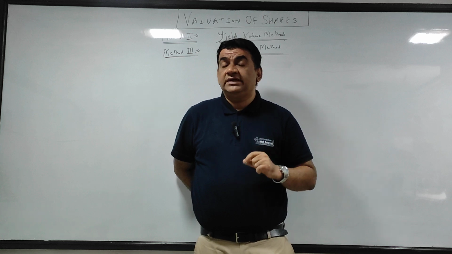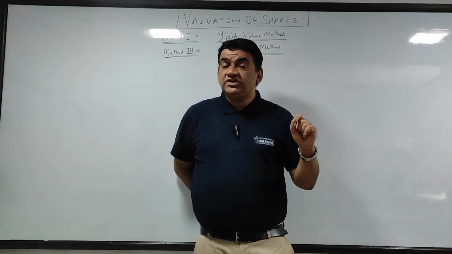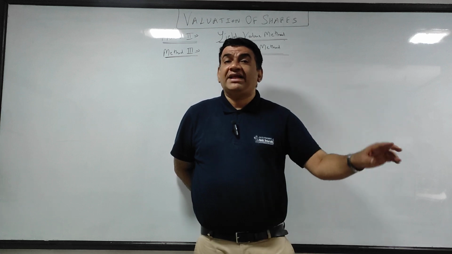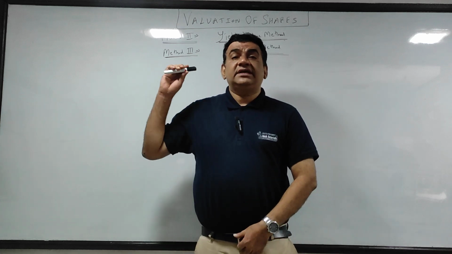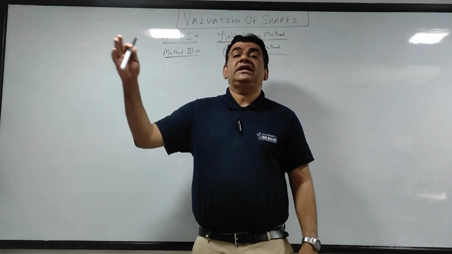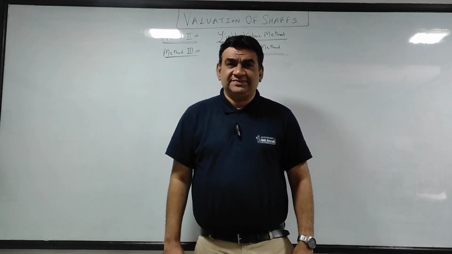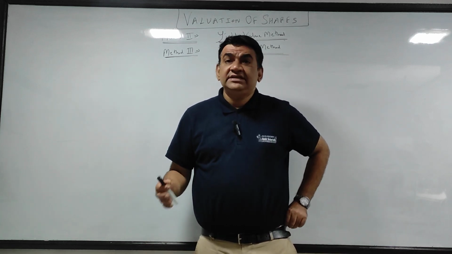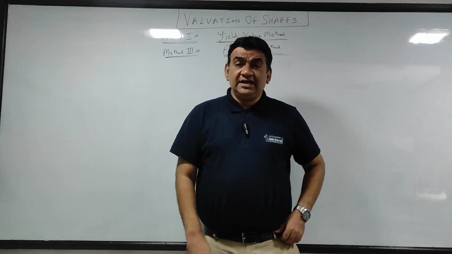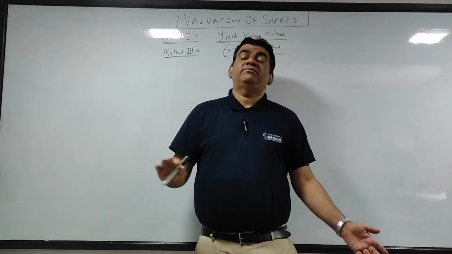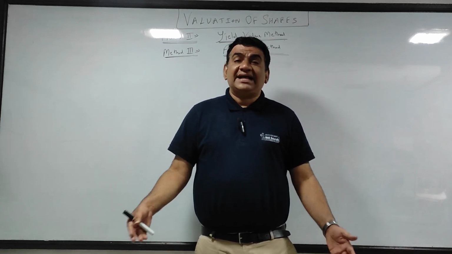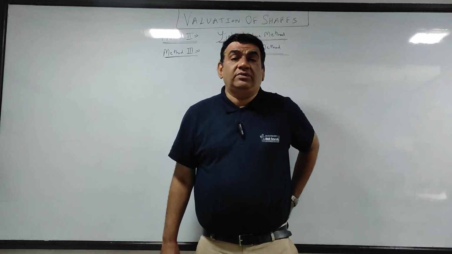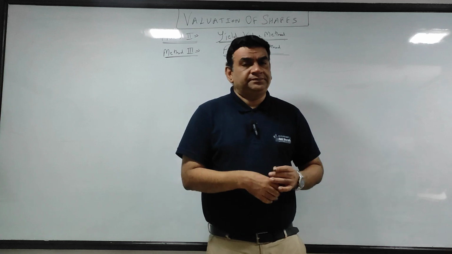Important for theory also. In intrinsic value, the assumption was that today the company closes. If the company closes today, this is the value per share. Here the assumption is the company will continue its operations. In intrinsic value we needed assets and liabilities, profit and loss was not needed. Here I need profit data, assets and liabilities are not needed. Yes, I just need the share capital amount. So that is yield value.